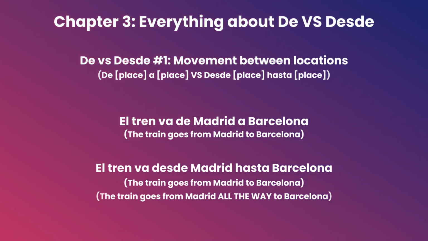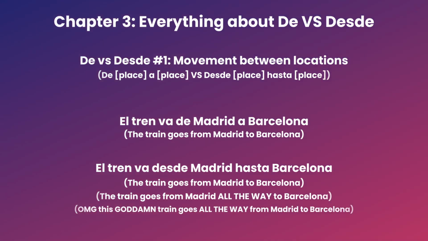The first sentence says the train goes from Madrid to Barcelona. The second sentence says, oh my god, this goddamn train goes all the way from Madrid to Barcelona. You don't have to sound emotional when you use desde. It's just all about what you choose to focus on.